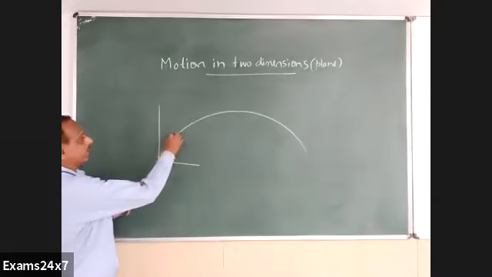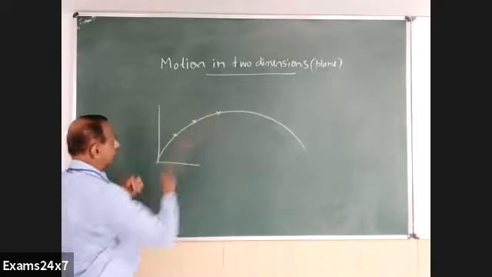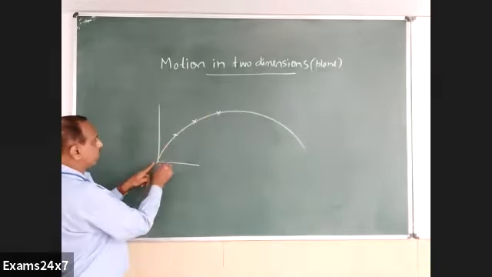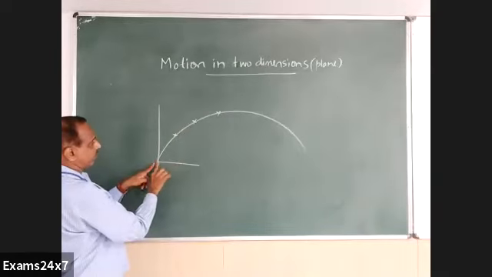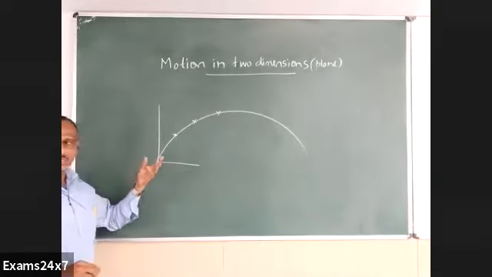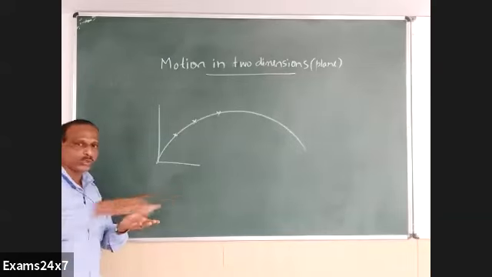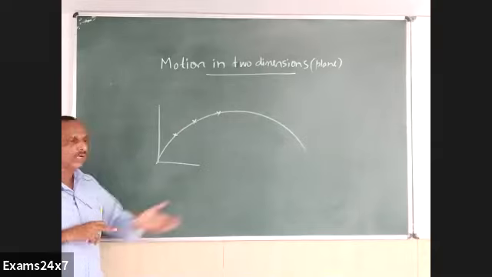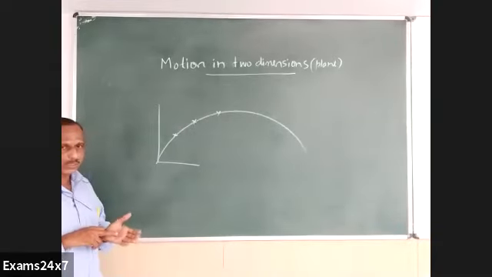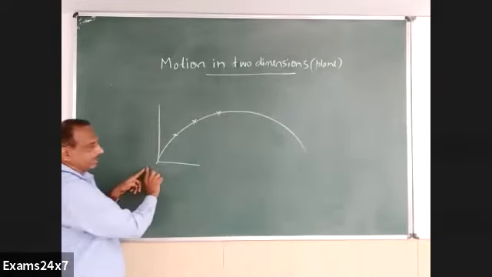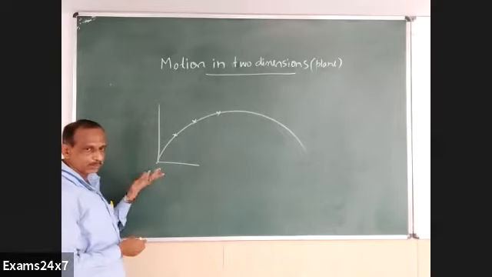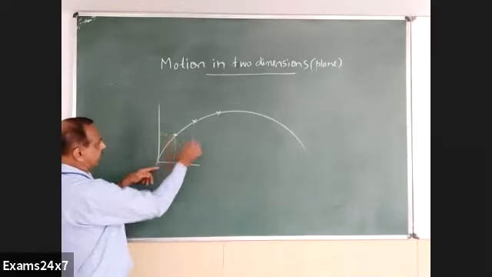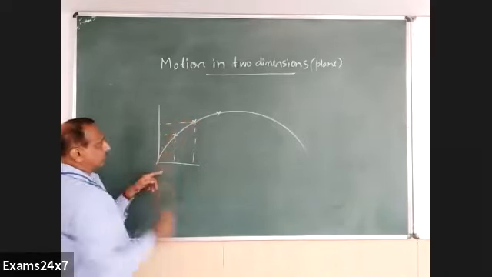Here, if you take the different positions of the particle at different instants of time, you can notice that it changes along the x direction and the y direction. x, y, it is your choice. If you have a horizontal plane, you can take the right side as x and the front as y. In a vertical plane, I can take the right side as x and the top as y. So along the x direction and the y direction, you can see change.